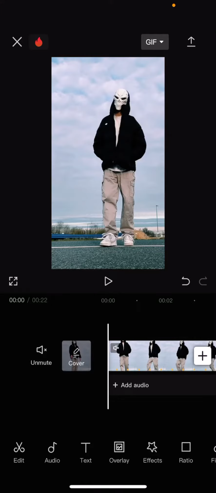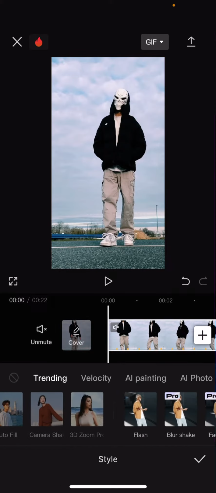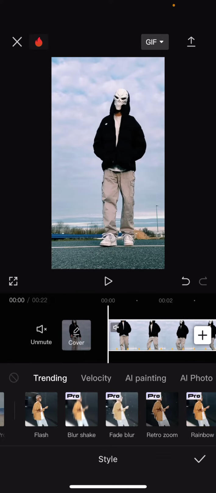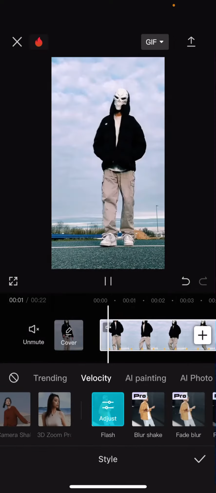In this video I'll be showing you guys how you can create a velocity edit in like seconds. Super simple. You're just going to select your video, you're going to select style, and then you're going to select velocity. Now most of these are pro, but if you select the flash one, it's for free, and you can even adjust it to your liking here once it's done generating.